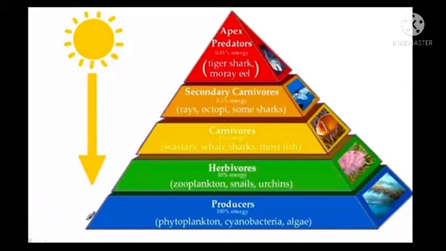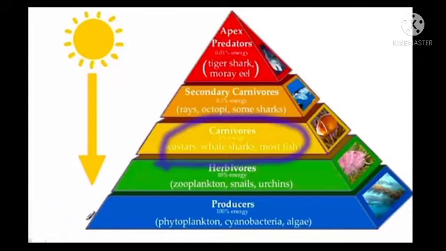After that, we studied a pyramid, the energy pyramid. In this pyramid, you can easily see producers at the bottom. It includes all the plants which capture the energy from the sun. These plants are being eaten by herbivores, the animals which feed on plants. These herbivores are being eaten by carnivores.